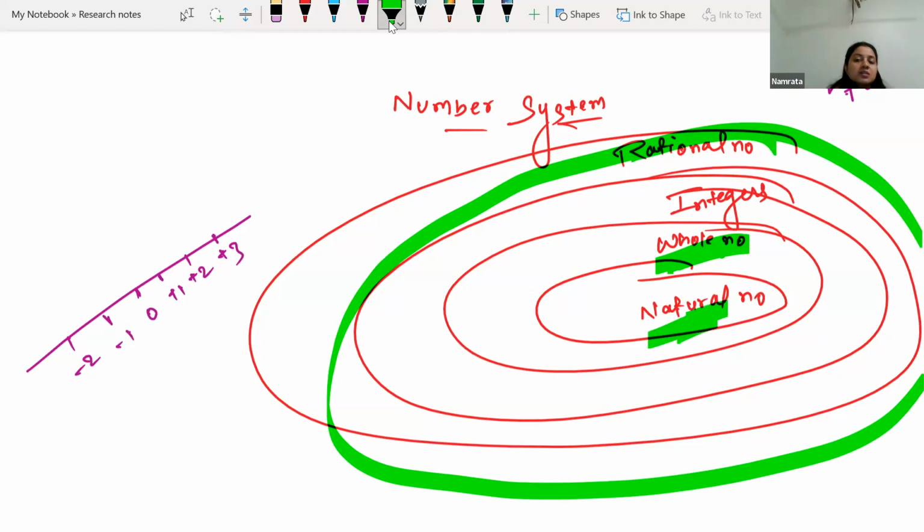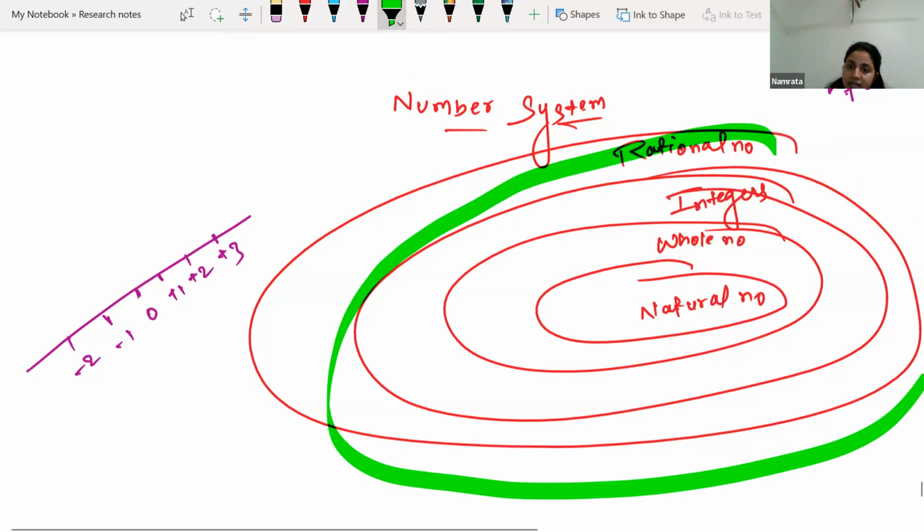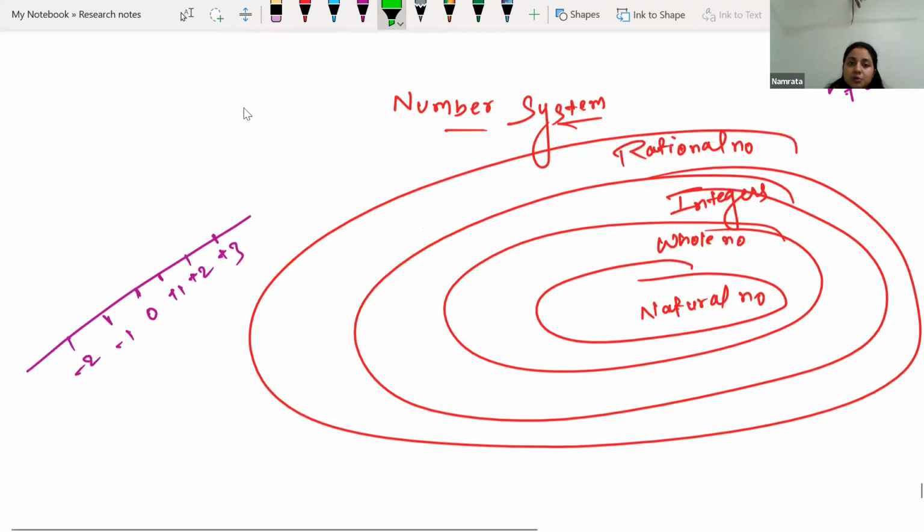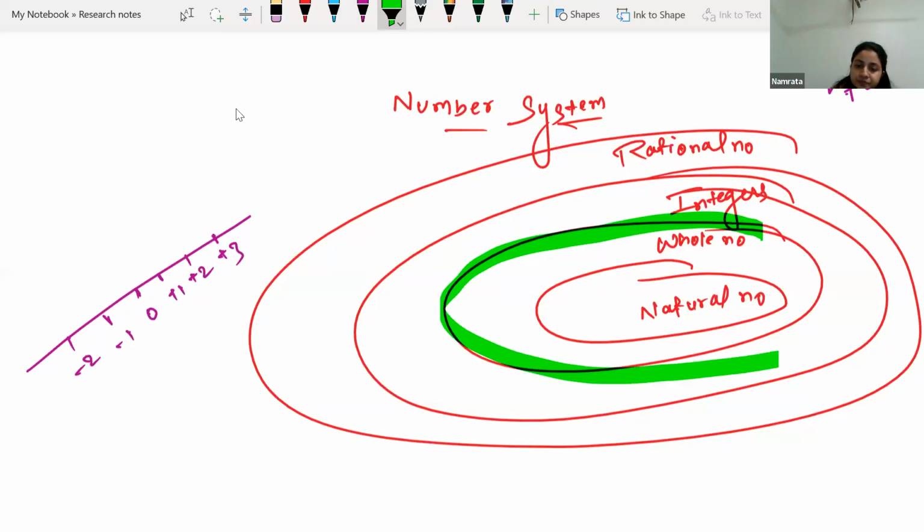All the natural numbers are rational numbers. All the integers are rational numbers. Okay, this way you can understand it. If it is not inside, then you can say it's not true. So if the statement says all the rational numbers are whole numbers, is rational inside the whole?